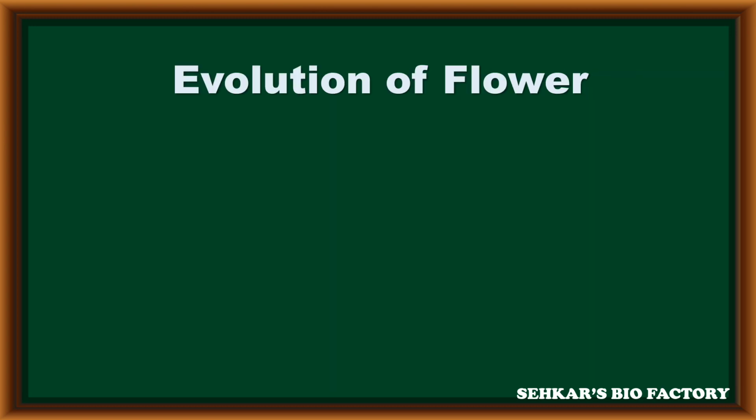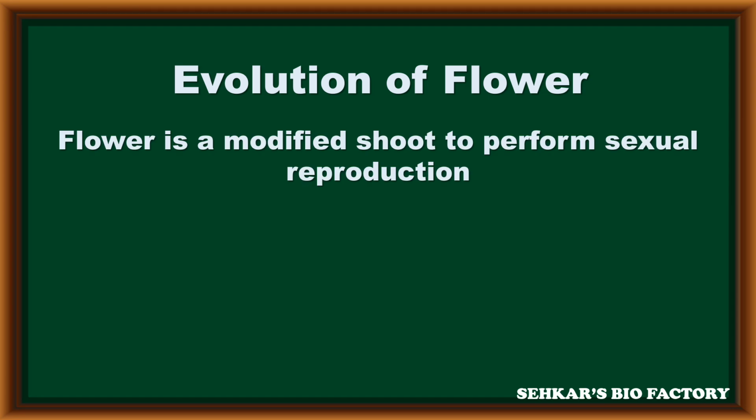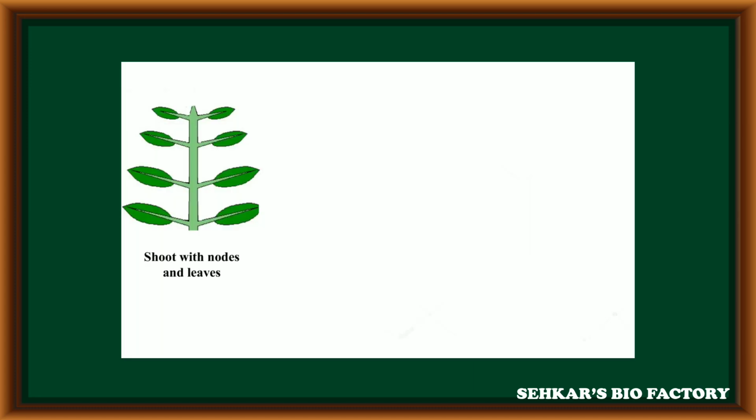During evolution, how a flower is developed from a vegetative shoot, let us discuss. Flower is a modified shoot to perform sexual reproduction. During this process, the shoot has nodes and leaves.